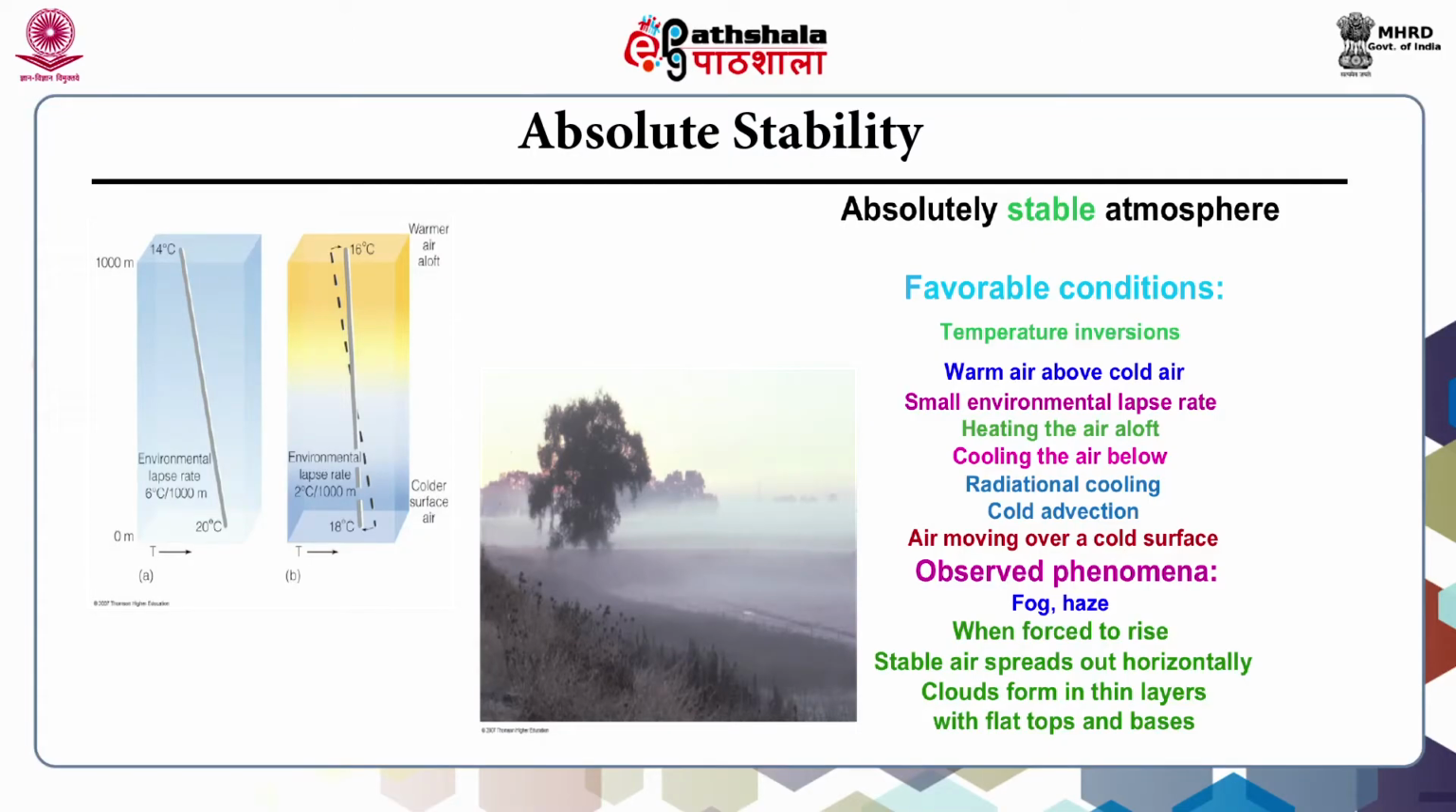The absolutely stable atmosphere. The favorable conditions are temperature inversions, warm air above the cold air, a small environmental lapse rate, heating the air aloft, cooling the air below, radiational cooling, cold advection, air moving over a cold surface, and observed phenomena like fog and haze. When forced to rise, the stable air spreads out horizontally. The clouds form a thin layer with flat tops and bases. These are the favorable conditions.